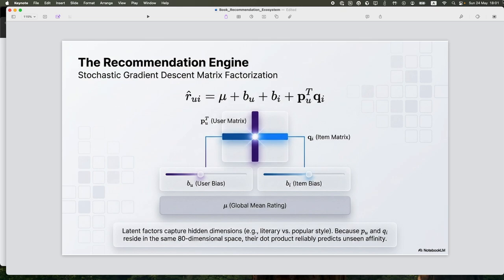The engine will use stochastic gradient descent matrix factorization, because the data is a crossing between the user and the item, I mean the book. For the user, there are a lot of books they haven't read, haven't interacted with, or haven't rated.